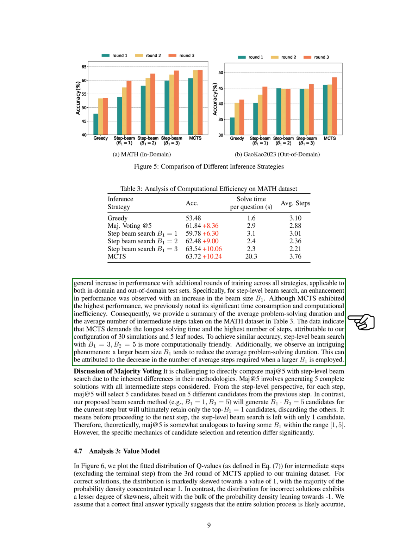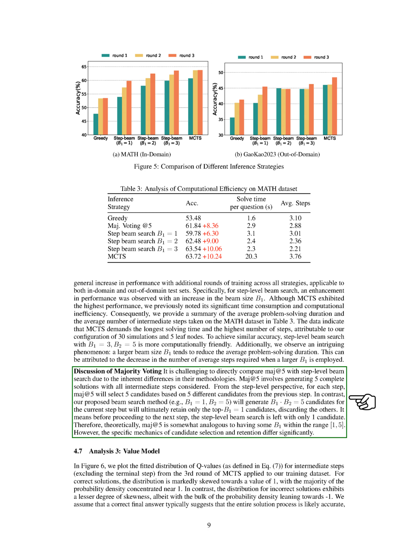We compared the average problem-solving duration and the number of intermediate steps taken on the math dataset for each strategy. MCTS required the longest solving time and the most steps due to our specific configuration. To achieve similar accuracy, step-level beam search with certain parameters was more computationally efficient. Interestingly, a larger beam size B_1 tended to reduce the average problem-solving duration by decreasing the number of steps needed.